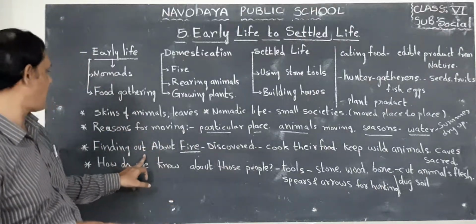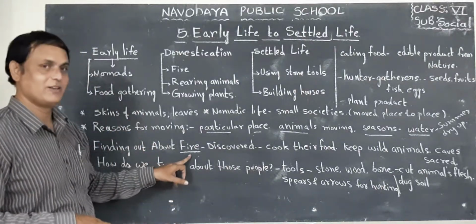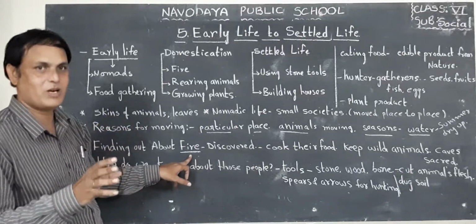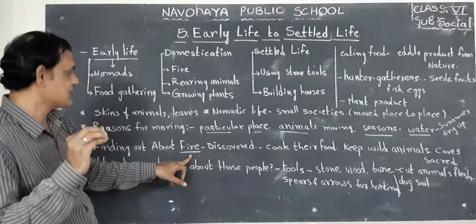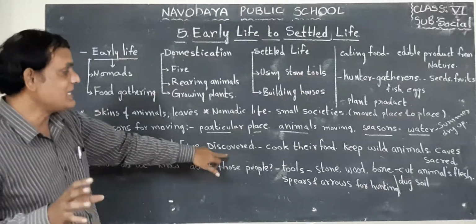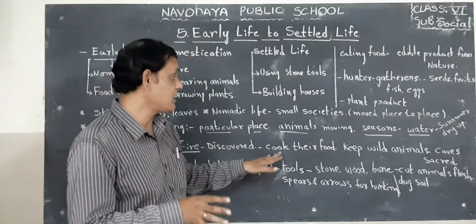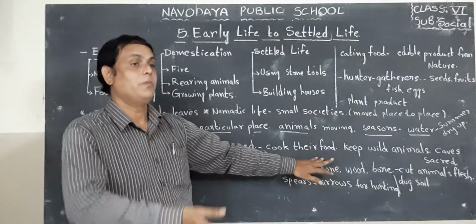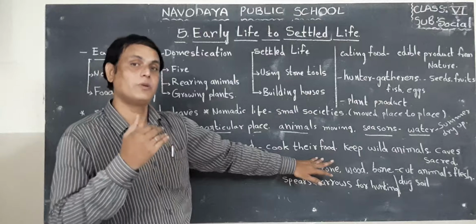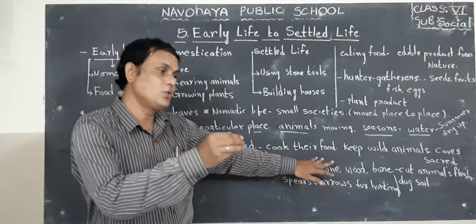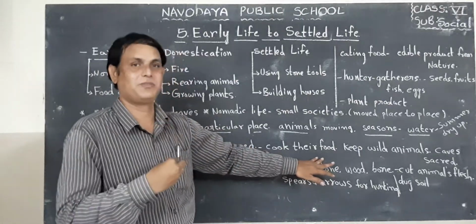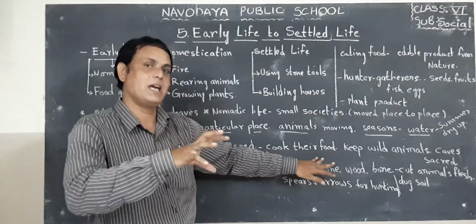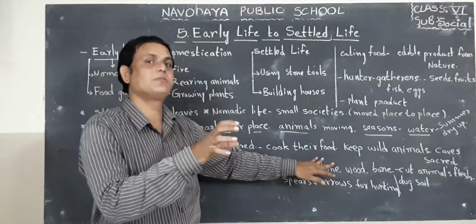Next, finding out about fire. In this way, they discovered fire. What is the use of fire? Here the use of fire is to cook their food. Before the discovery of fire, they used to take raw meat from the animal after hunting. When they discovered fire, they used to cook this flesh.